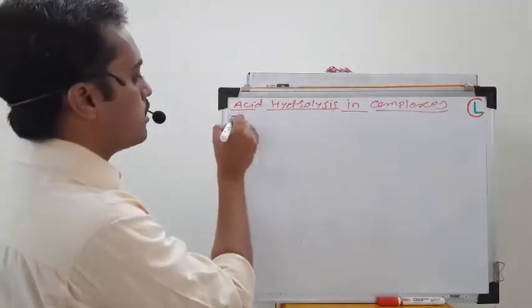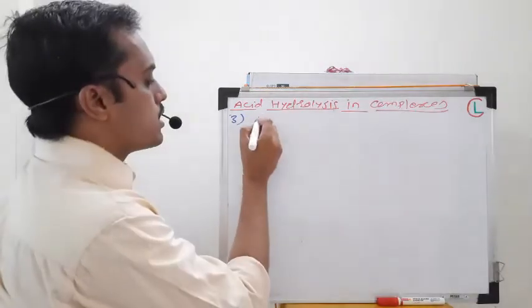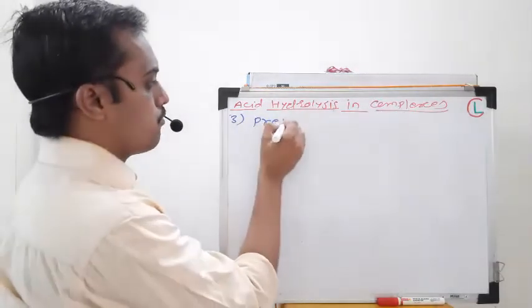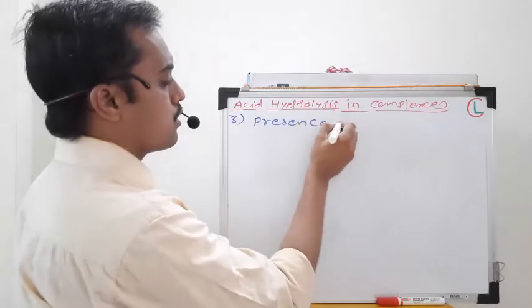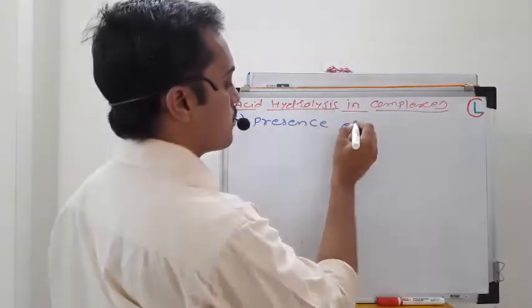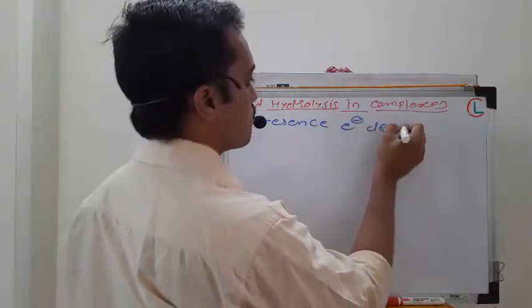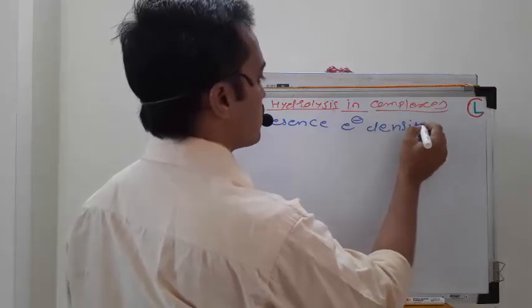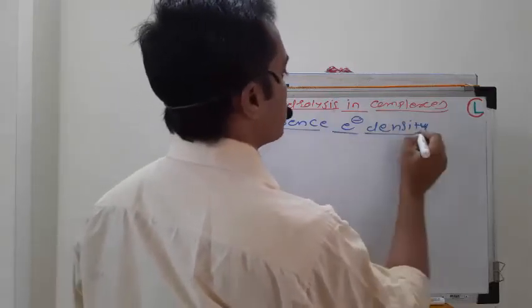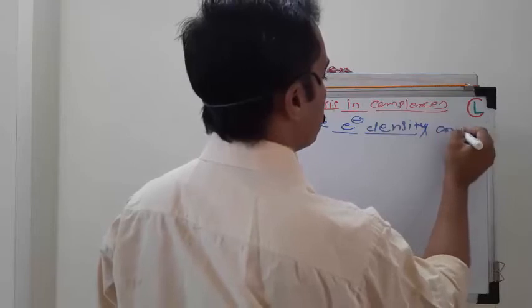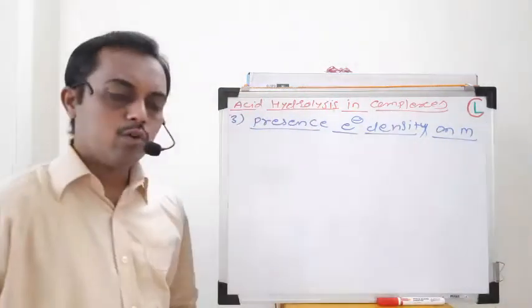So the third deciding factor is the presence of electron density on the central metal ion. Now what is this point?